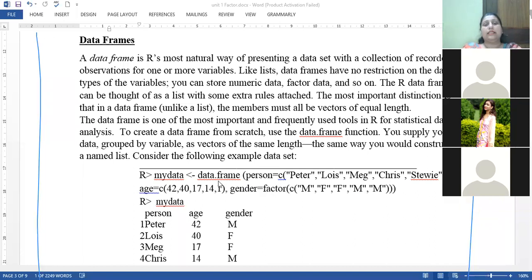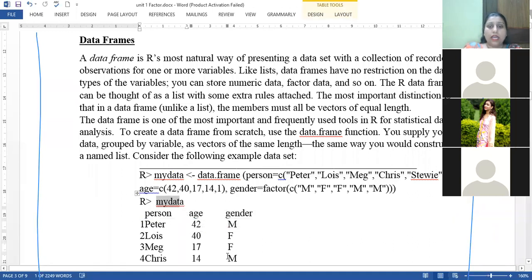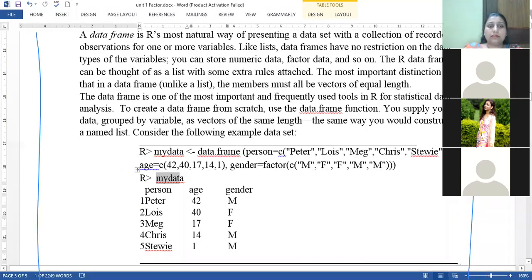So if you see in this data set, we have taken 3 different data structures. The first one is the string, which denotes the name of the person. The second one is the numeric vector, or a simple vector in which numerical values are present to denote age. The third one is a factor vector, which denotes the gender of a person. There are only 2 possible genders, male and female, so we take a factor vector to denote 2 levels of a factor. If we print this data set, my data, then it will show me a matrix kind of structure. This is a kind of table structure.